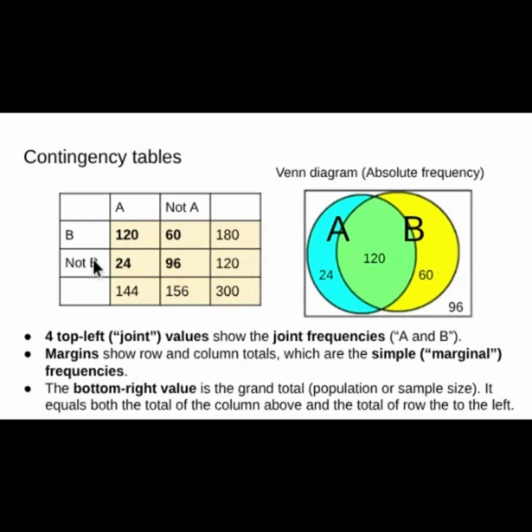This is a frequency of not B. This is a frequency of A. This is a frequency of not A. And the bottom right value is a grand total, the population size. It's equal to both the total of the column, 180 plus 120 is 300, and the total of the row, 144 plus 156 is 300.